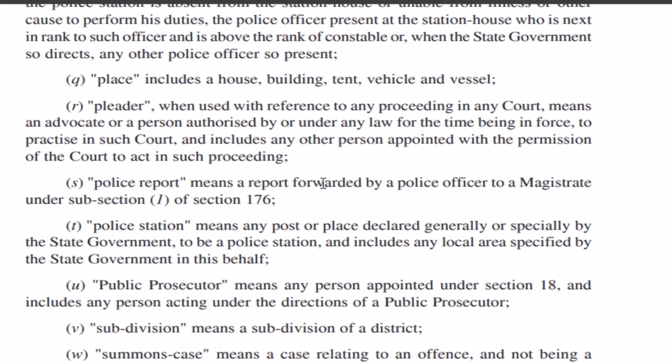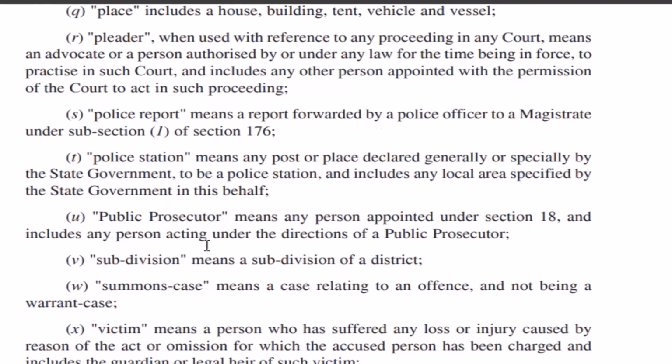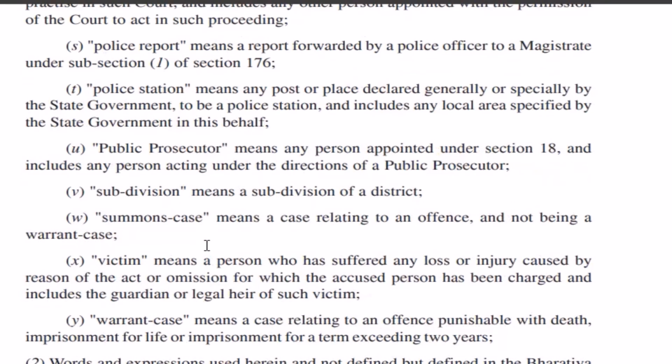Police report, we all know. A police report is generally forwarded by the police officer to the magistrate. We have the police station, which is established in the state or local areas. Then we have the public prosecutor. Public prosecutor means a person appointed under section 18 and includes any person acting under the direction of the public prosecutor. We have the public prosecutor, the special public prosecutor, assistant public prosecutor, and additional public prosecutor.